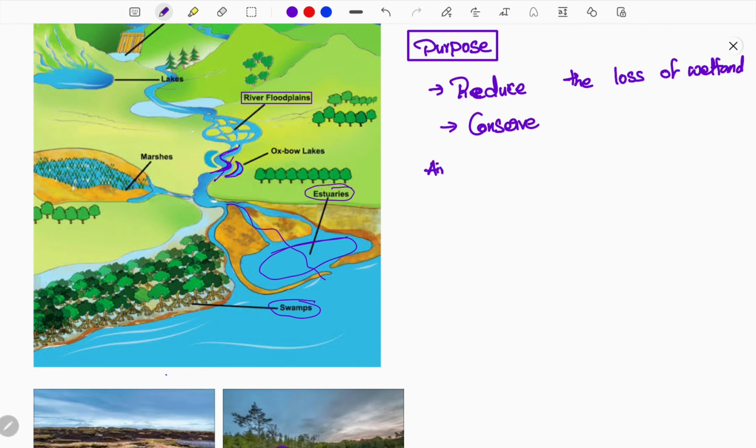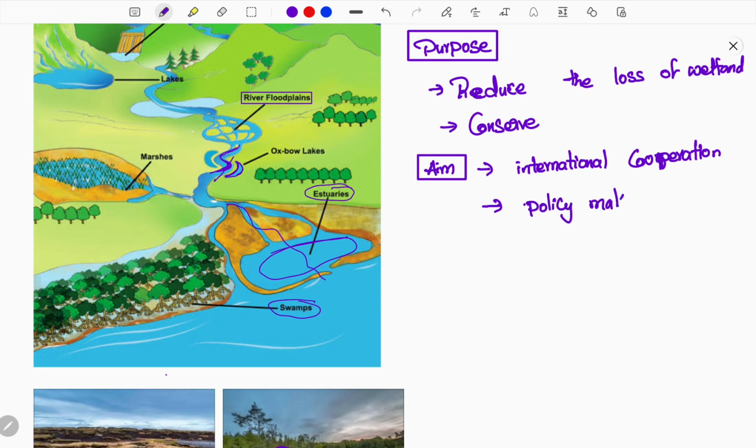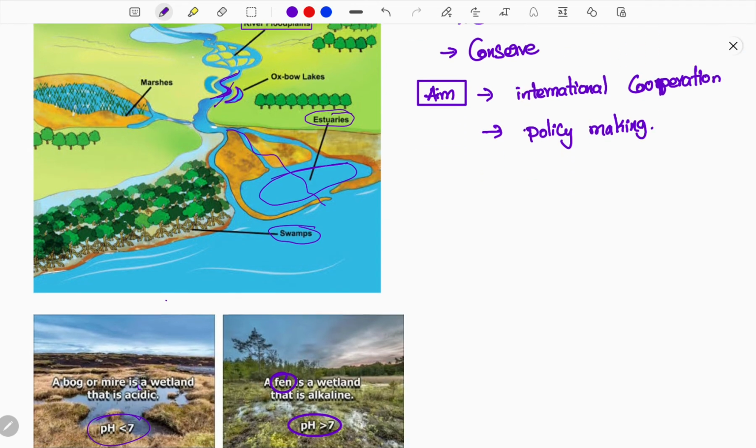Now, what is the aim of the Ramsar Convention? This is international cooperation. All the countries of the world come together to save the wetlands. International cooperation also leads to policy changes, so there is policy making for the protection of wetlands.